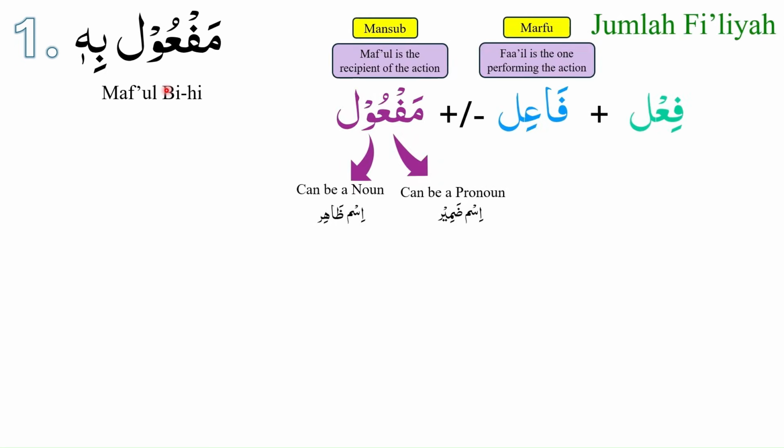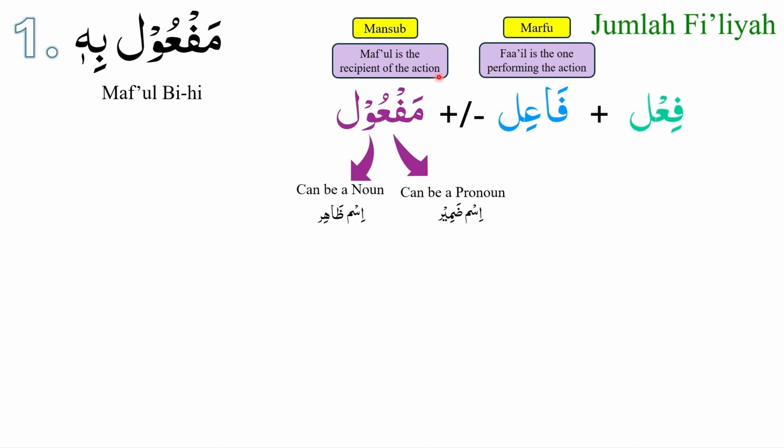When we studied Jumla Fi'liya, we studied that Jumla Fi'liya will have at least 2 components, Fi'il and Fa'il, and that every Fi'il will always have Fa'il. Jumla Fi'liya always begins with the Fi'il, and Fa'il will always be marfu. Fa'il is the one performing the action. We further studied that Jumla Fi'liya may or may not have maf'ul. Maf'ul is the recipient of the action. Maf'ul will always be mansub.